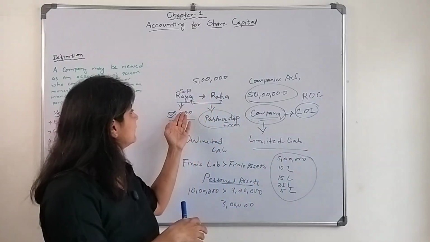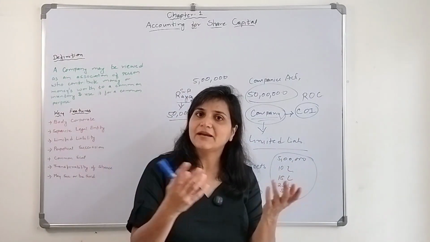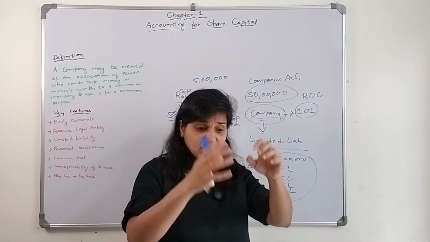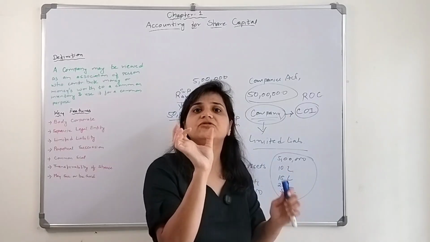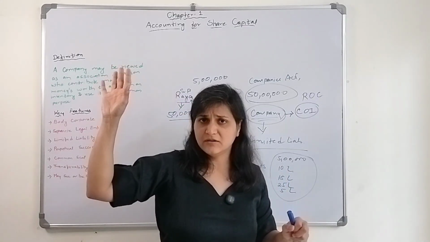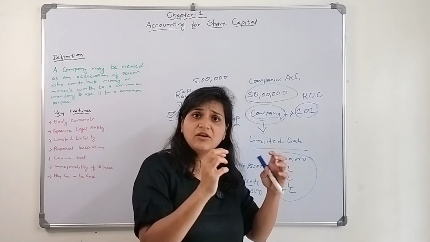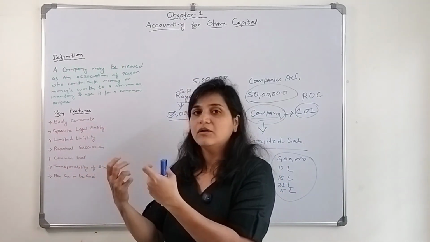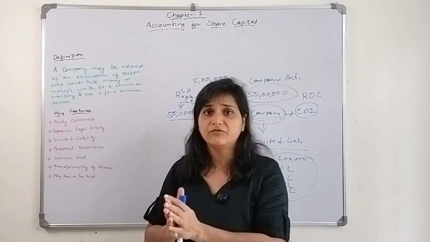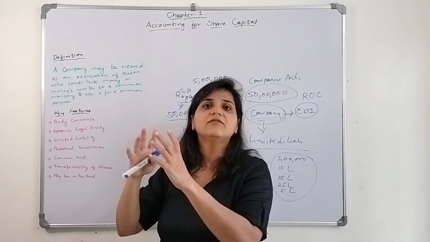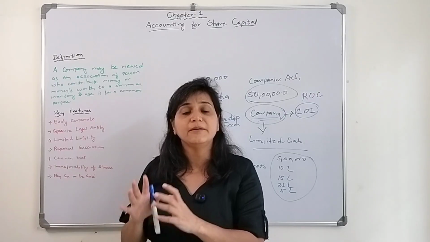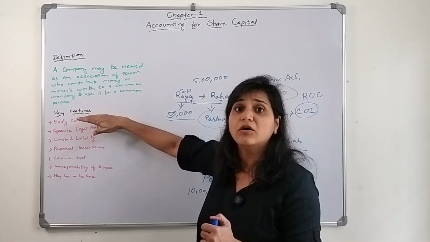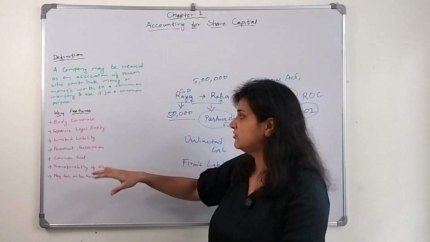All these things are not there in the case of sole proprietorship or partnership. They can bring in as much capital as they want. Whereas in the company form of organization, they have to mention how much will be the authorized capital. I am going to discuss all these things, but they need to mention everything: this much will be the capital amount, who will be the board of directors, when the AGM will be held. So there is a body corporate asking them to do all these things, and they have to work as per the provisions of law.